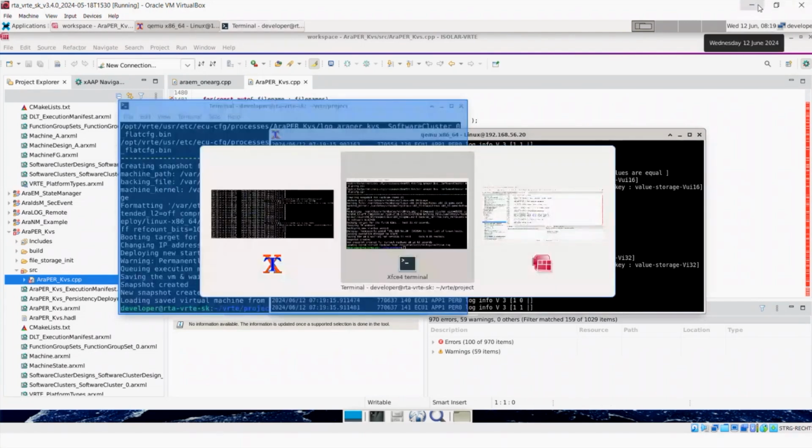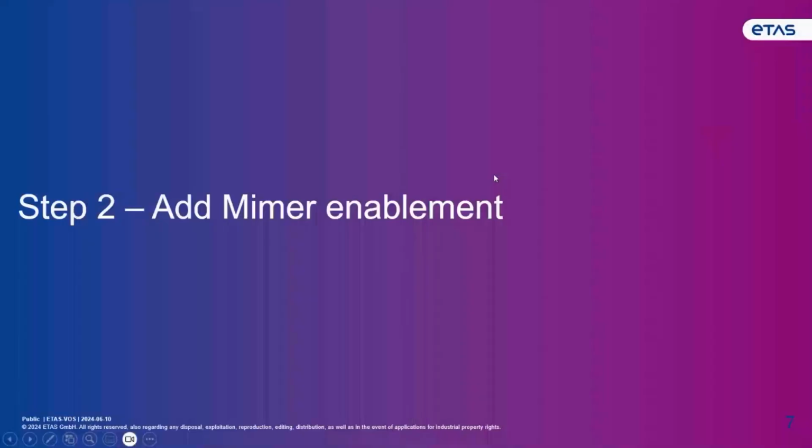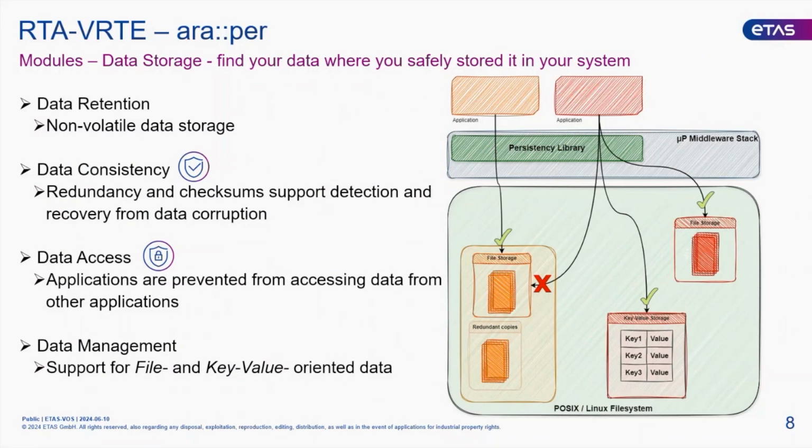Okay, so the next step is to add MIMA enablement. If you think about how adaptive AutoSAR normally works, we've got the persistence that allows us to do data retention, data consistency, data access, and data management. So you've essentially got this API over here that applications talk to, and that basically acts as a broker for storing files on the system, and you can also create redundant copies. So you've got some kind of backup there with checksums to check for data corruption, and we can also do key value storage.